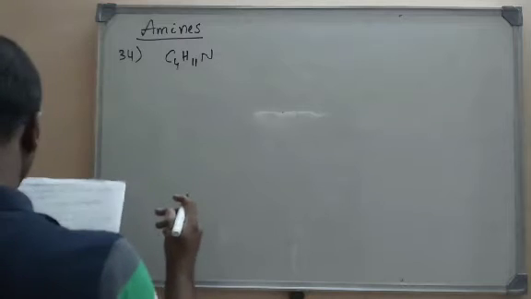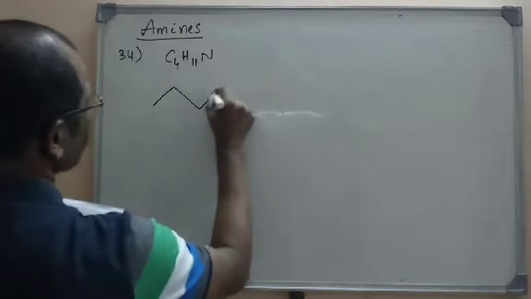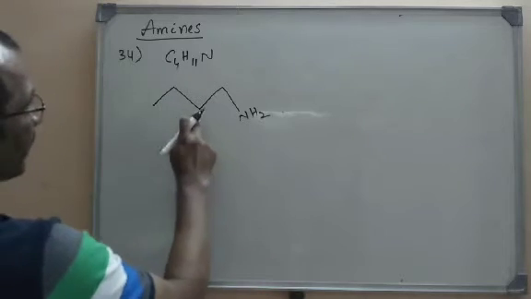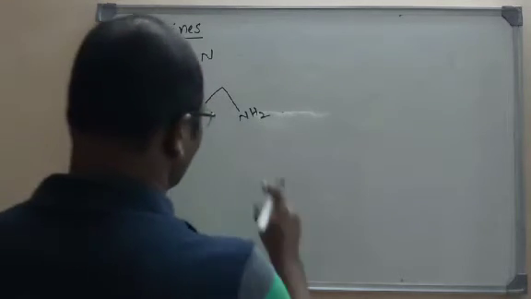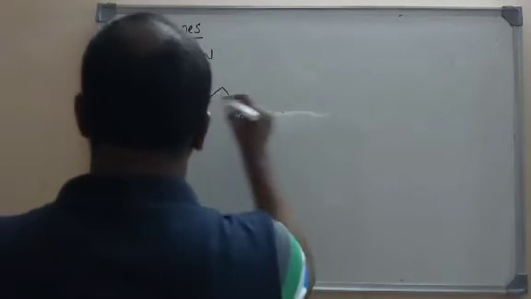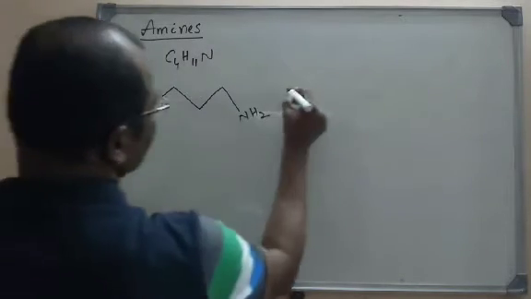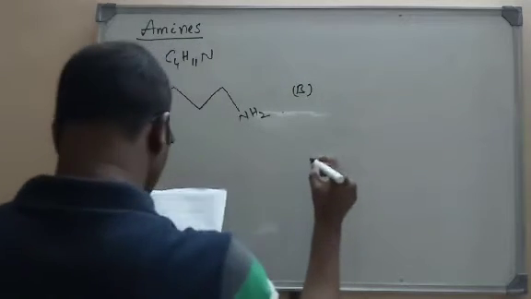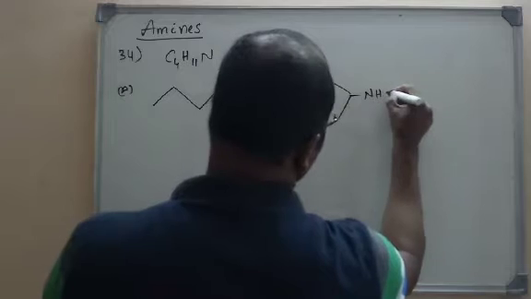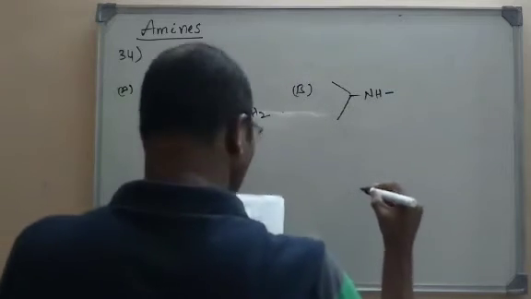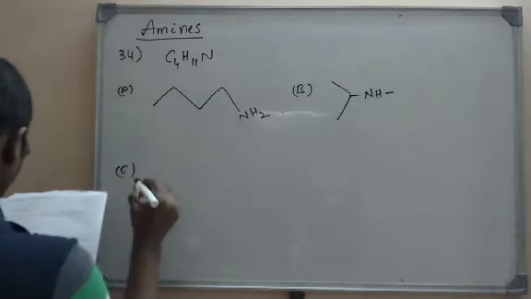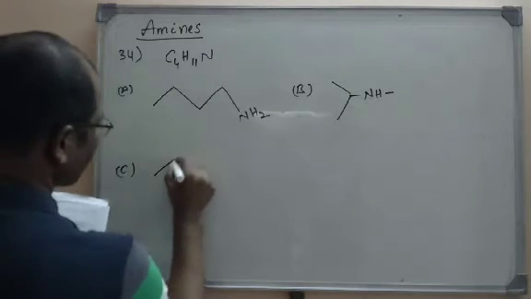So I will write the amines given here. So this is the first amine, 1, 2, 3, 4 carbons and 1 nitrogen, and this is option A here, and the option B is, and option C.